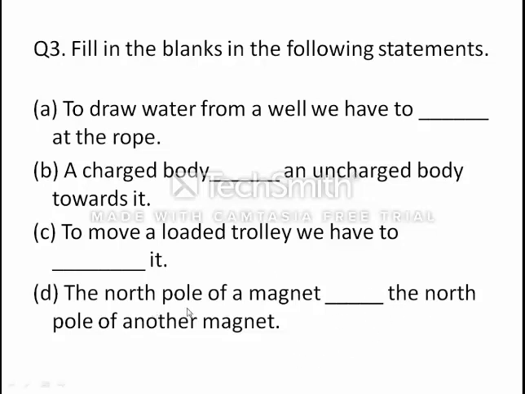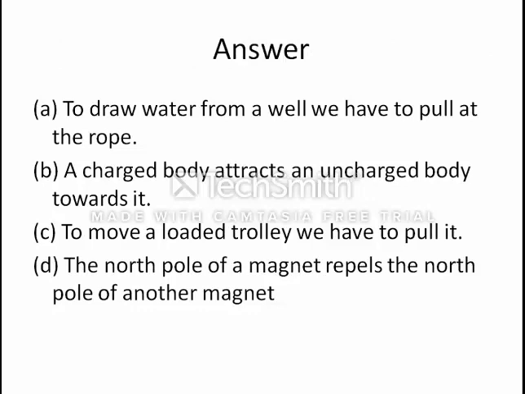If here there is a north pole and here it is a south pole, then what will happen? Both will attract each other, because like poles repel each other and unlike poles attract each other. So the north pole of a magnet repels the north pole of another magnet.